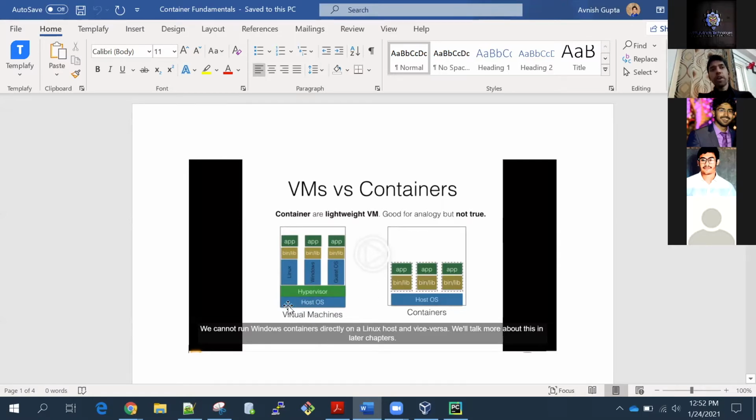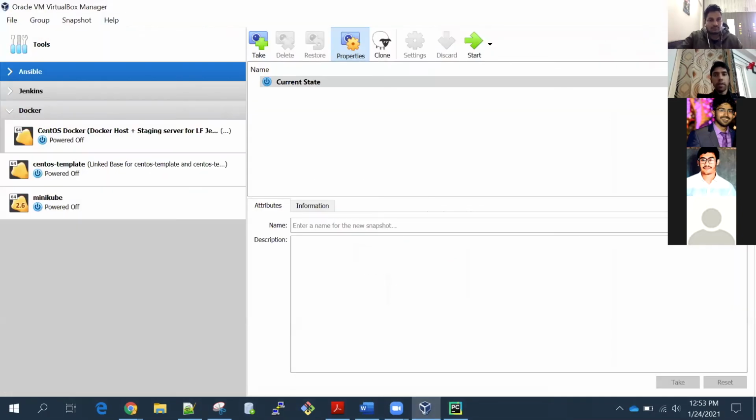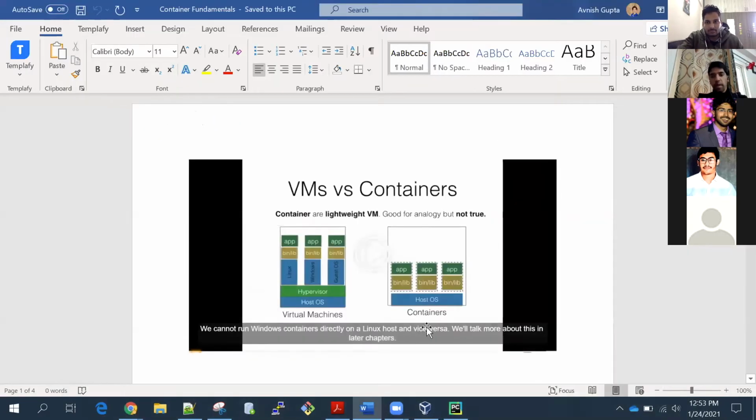Now moving on to containers. What is the difference between containers and virtual machines, and why do we have containers when we already have virtual machines in place? In a container, just like a virtual machine, we have a host operating system, but there is no hypervisor in case of containers. In case of virtual machines, we have this Oracle VM VirtualBox Manager, but in containers there is no hypervisor. On top of the host operating system, we have the applications and the libraries.